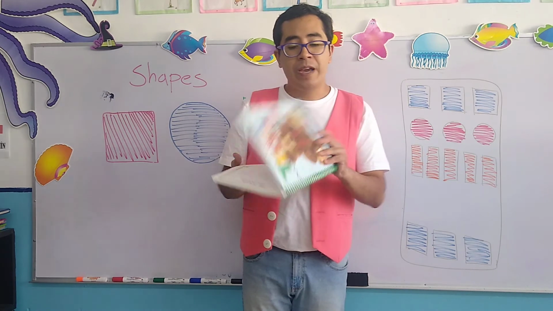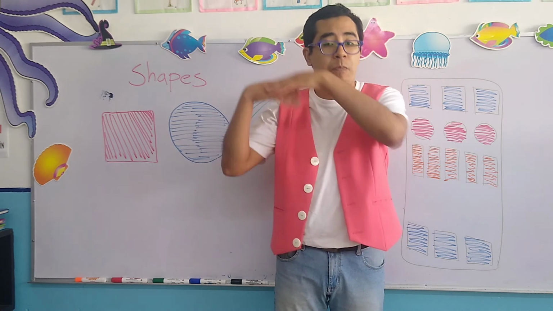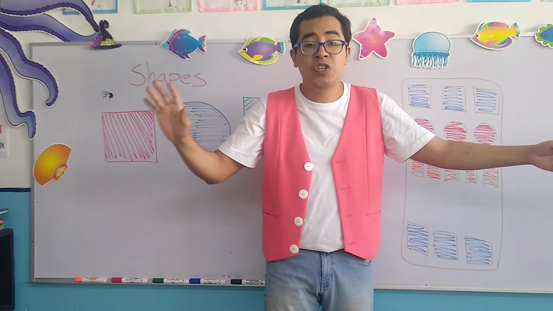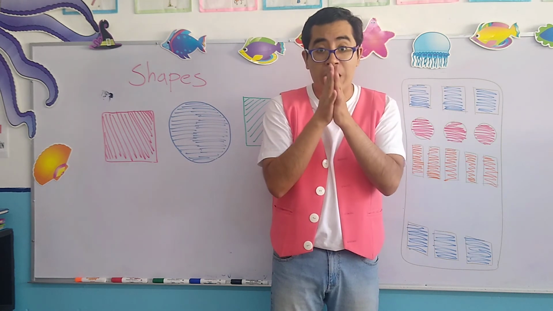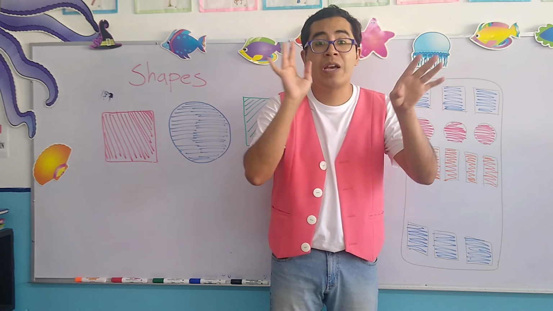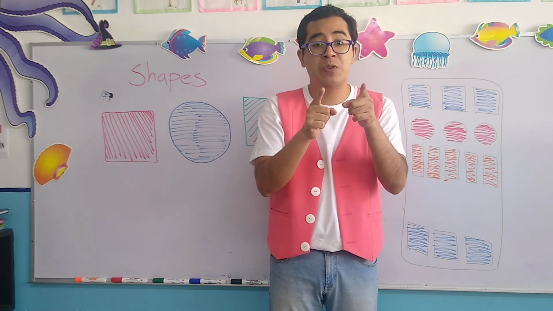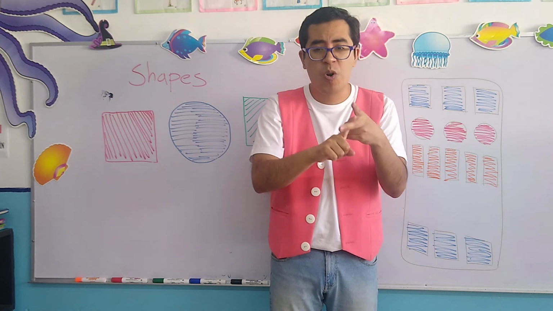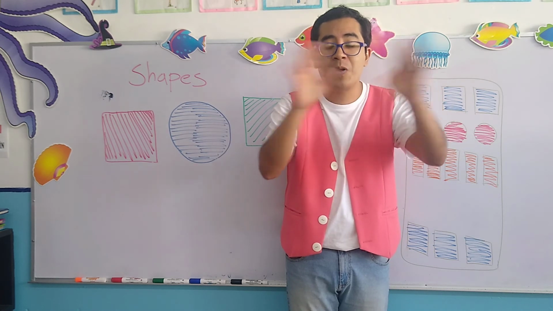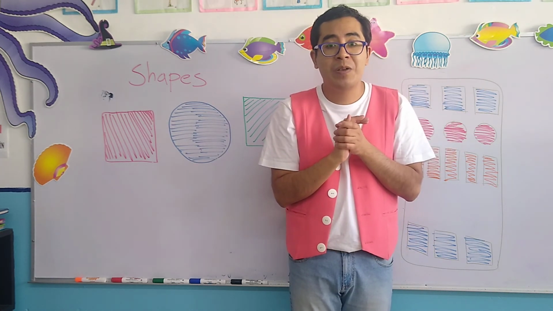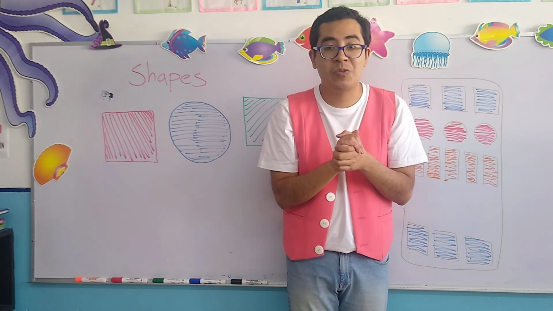Very good. So, that's it for today, my children. Remember that it's very important that constantly you practice your numbers and in this occasion, the geometric shapes, okay? Now, once again, I have seen your activities, I have seen all of your works, and they are beautiful. You are doing an excellent job. The teacher Jacob is very happy with you because you are studying hard, you are working hard, and you remember all of the subjects that I am teaching you. Todo lo que yo les estoy enseñando lo han estado aprendiendo, lo han estado trabajando, and I am very happy. Estoy muy contento con los resultados, okay?